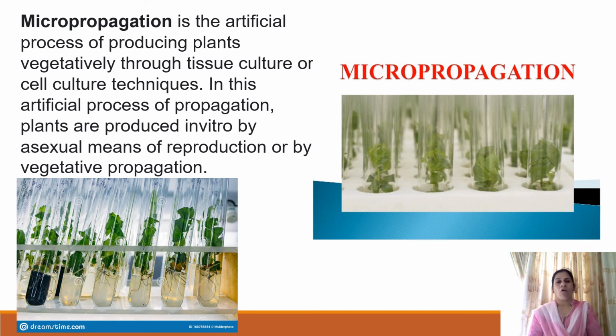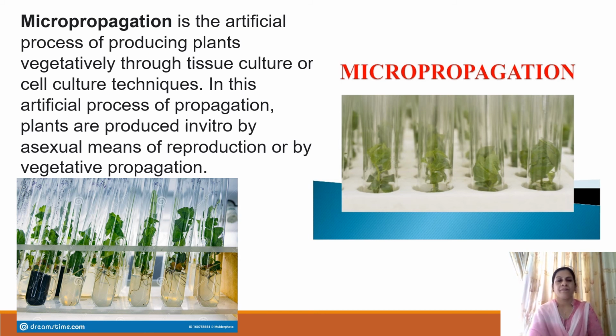Another method of artificial vegetative propagation is the method called tissue culture. Tissue culture is a technique of growing plant tissues in vitro under favorable aseptic conditions. One of the applications of tissue culture is micropropagation.